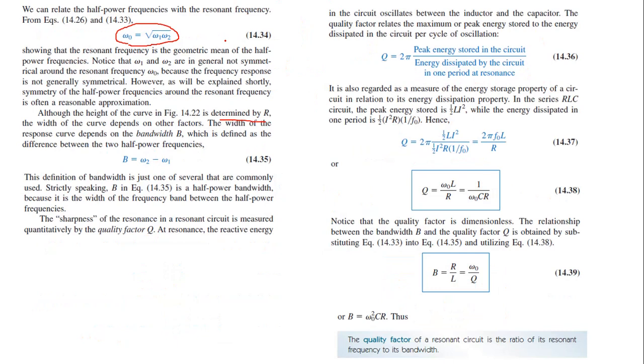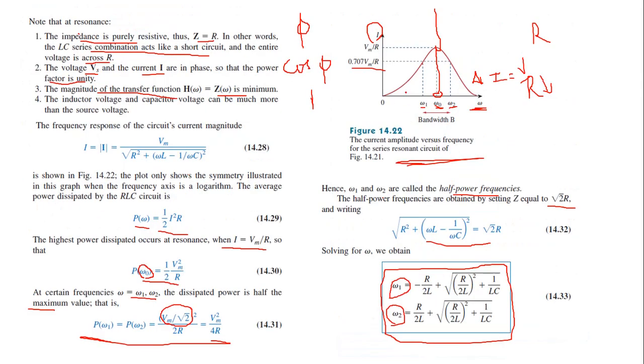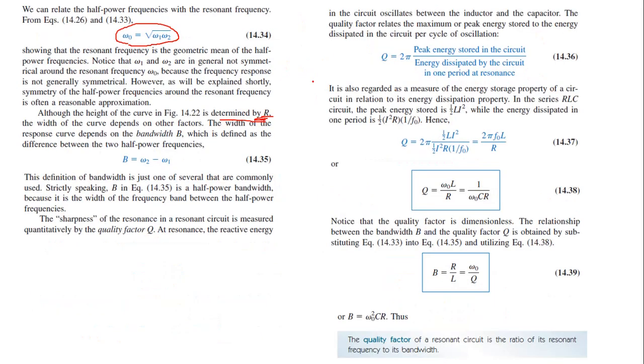So the height of the curve is determined only by the value of resistance, whereas the width of the curve, this width here, is dependent upon several factors.